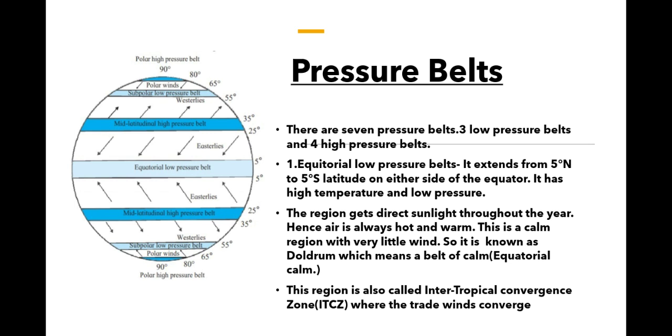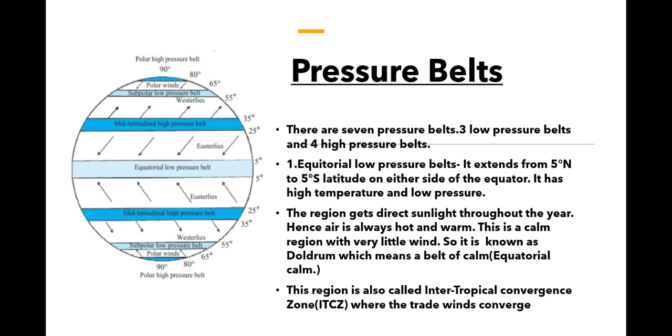The planetary winds are of three types. These winds blow from the subtropical high pressure belt to the equatorial low pressure region. The trade winds in the northern hemisphere blow from northeast to southwest direction. And then we have westerlies or anti-trade winds.